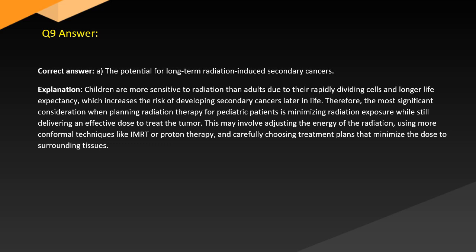Answer. Correct answer A. The potential for long-term radiation-induced secondary cancers. Explanation. Children are more sensitive to radiation than adults due to their rapidly dividing cells and longer life expectancy, which increases the risk of developing secondary cancers later in life. Therefore, the most significant consideration when planning radiation therapy for pediatric patients is minimizing radiation exposure while still delivering an effective dose to treat the tumor.